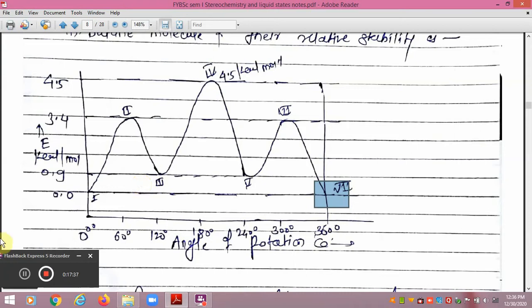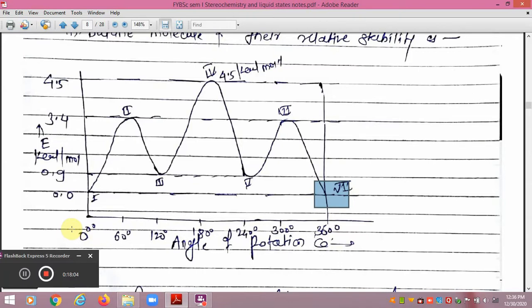So dear friends, in this way we have discussed the conformational isomerism of the ethane molecule, propane molecule, and n-butane molecule, and we can conclude many things. In the propane and ethane molecules, the staggered conformation is more stable than the eclipsed conformation, by 3.6 kilocalorie per mole in the case of propane, and 3 kilocalorie per mole in the case of ethane.